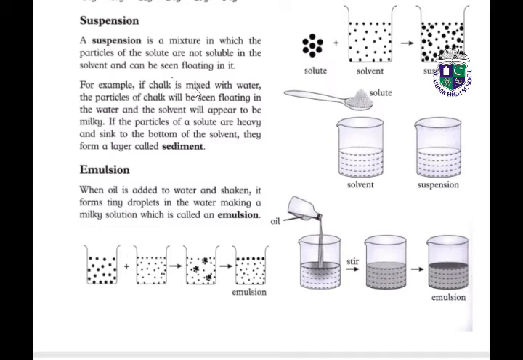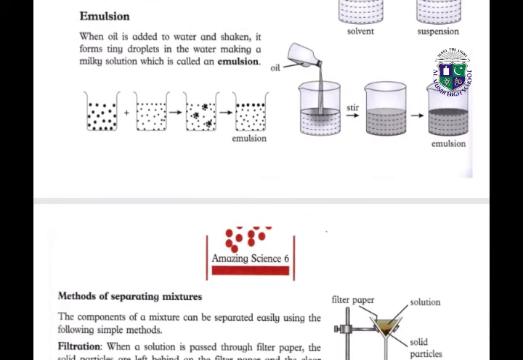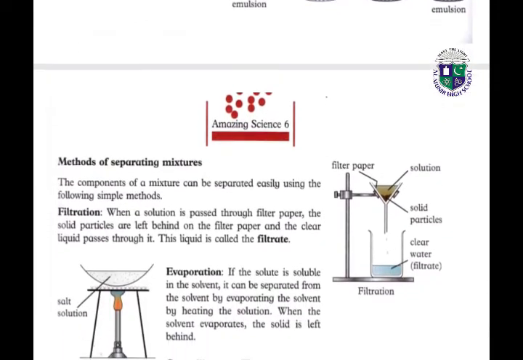For example, if chalk is mixed with water, the particles of chalk will be seen floating in the water and the solvent will appear to be milky. If the particles of a solute are heavy and sink to the bottom of the solvent, they form a layer called sediment. Next, what is an emulsion? When oil is added to water and shaken, it forms tiny droplets in the water, making a milky solution which is called an emulsion. Look at this figure. This figure shows the emulsion when we add oil to the water.